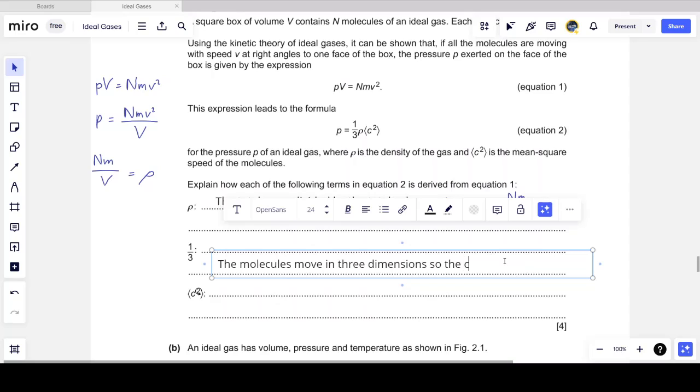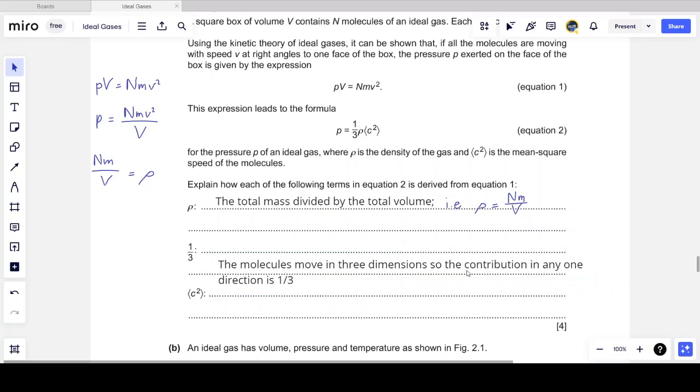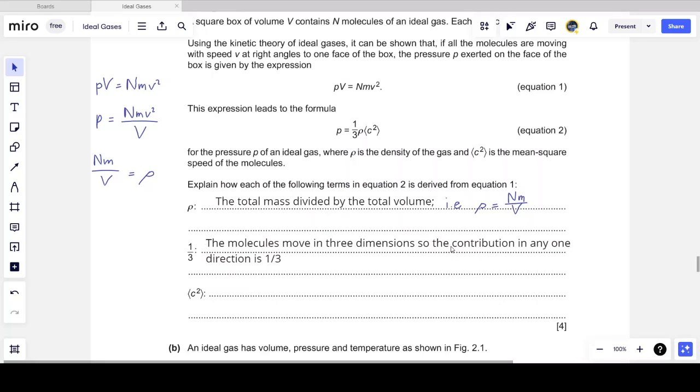So the contribution that I'm given by the equation as I derived it above in any one direction is 1/3. So that's where the 1/3 comes from. The molecules move in 3 dimensions. Since the contribution is only in one direction, we have to add a term 1/3 in front of the equation.